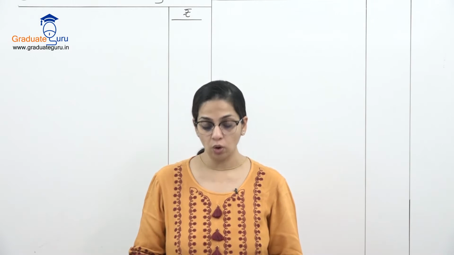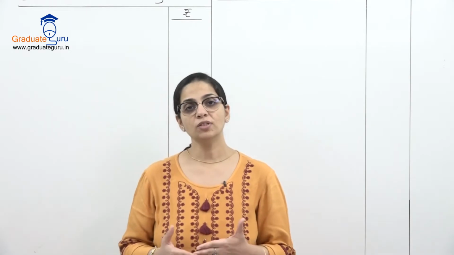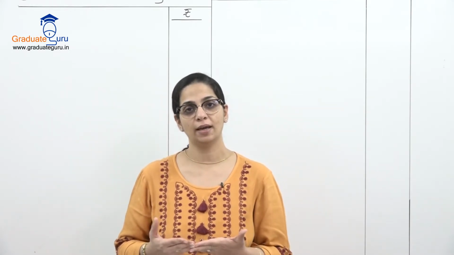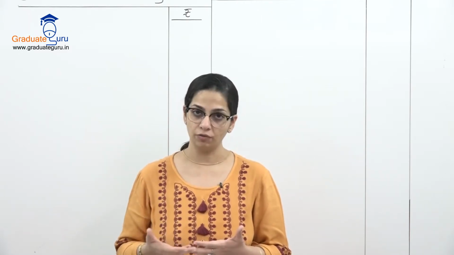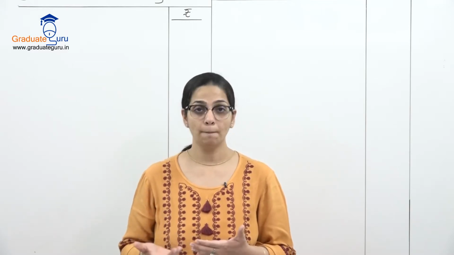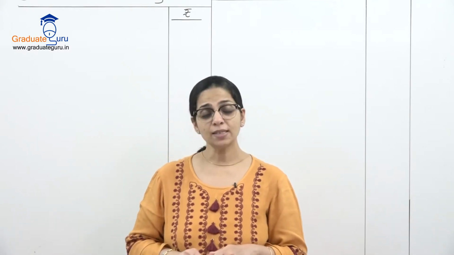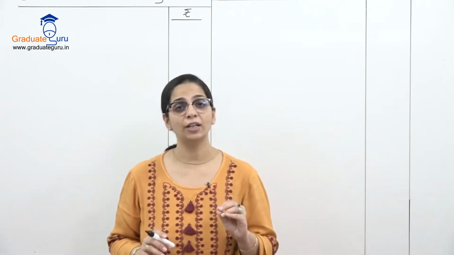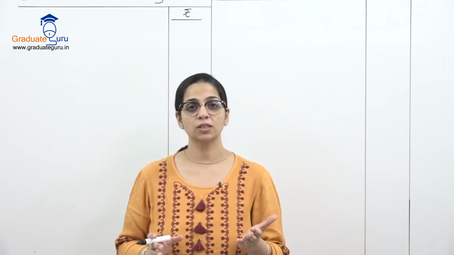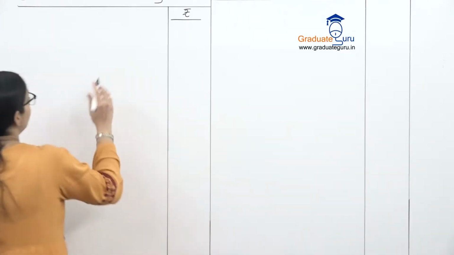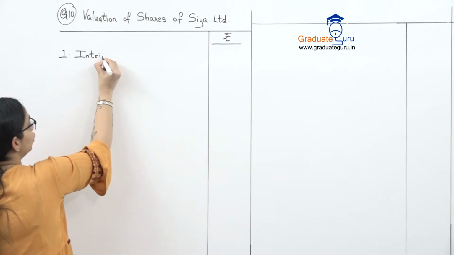And the preference shareholders are having preference in respect of capital and dividend. This is obvious. प्रेफरेंस शेयर होल्डर्स का नाम ही प्रेफरेंस शेयर होल्डर्स इसलिए है because they get the first priority over equity shares when you have to pay them their dividend and also when you have to give them their money back. So this is not really going to affect our valuation in this sum. So basically I have to find the intrinsic value for each equity share. यहाँ पे preference share value करने नहीं बोला है. They've only asked us to value equity shares. So what I first need to value, I have to value intrinsic value per share.